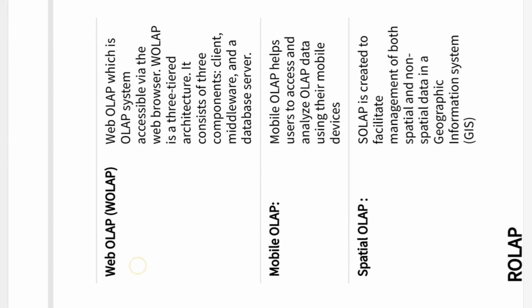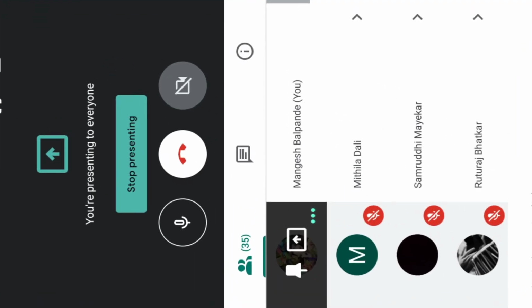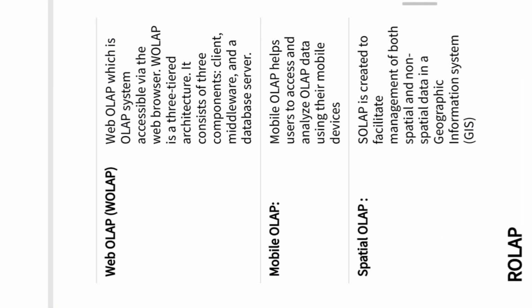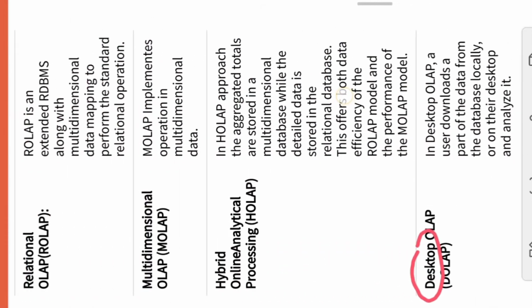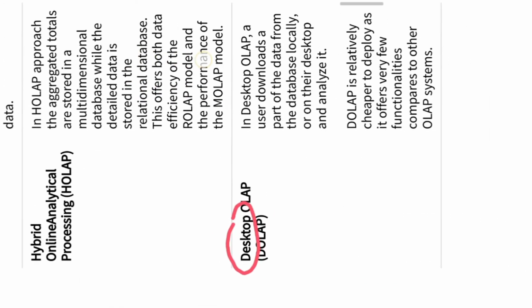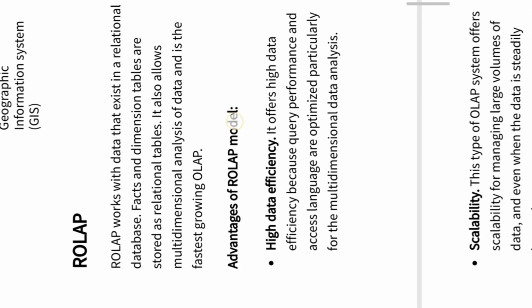Okay, I hope you people are getting whatever I am trying to tell you. If you have anything to ask, you can ask me at any time. What we have seen till now: we started with relational OLAP, then multidimensional OLAP, then hybrid OLAP. These are the three major categories. Then we have subcategories like web OLAP, desktop OLAP, mobile OLAP, and spatial OLAP. So we have seen all the categories.